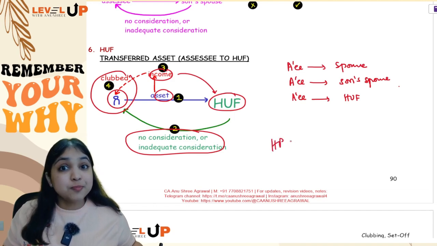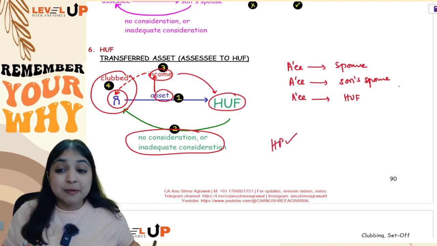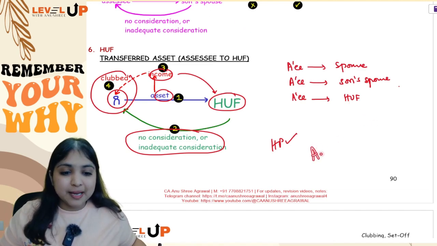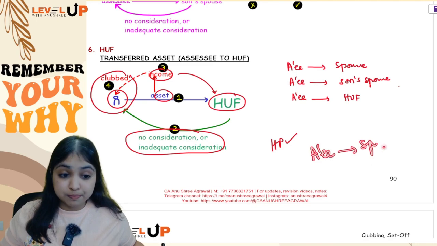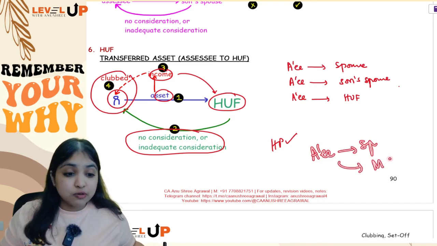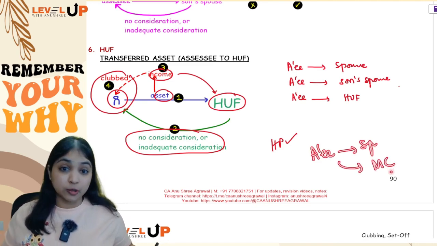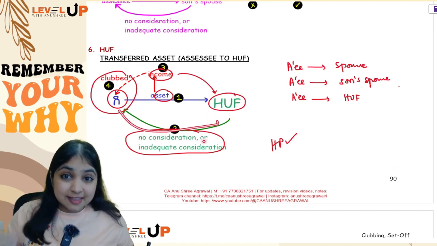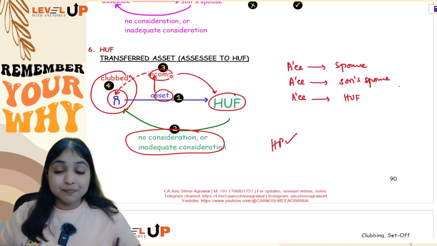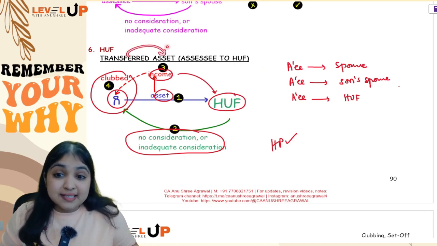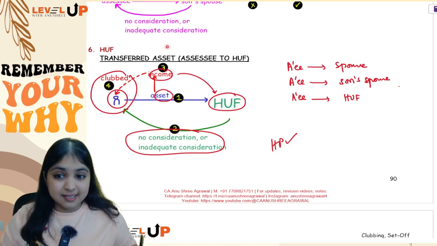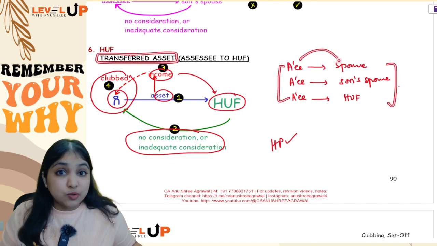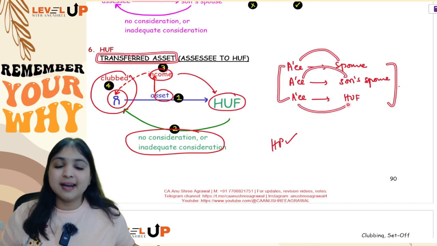Over here, can the asset be house property? Yes, the deemed owner concept will not apply when the assessee transfers to HUF. The deemed owner concept will apply only when the assessee transfers a house to spouse, or if the assessee transfers a house to minor child other than minor married daughter. Only then will the deemed owner concept apply. So here, even if it is a house, the clubbing concept will apply. Okay, so for transfer of asset for no consideration or inadequate consideration, there are 3 relations: assessee to spouse, assessee to son's spouse, and assessee to HUF.